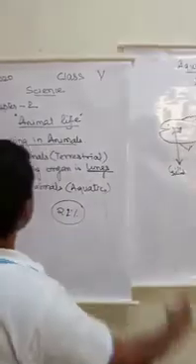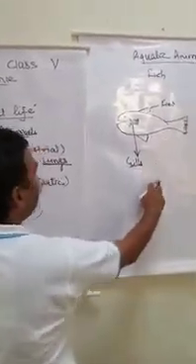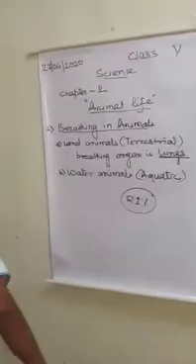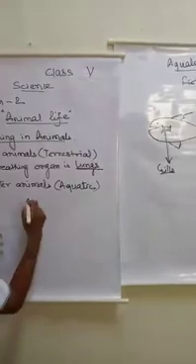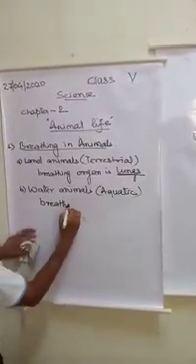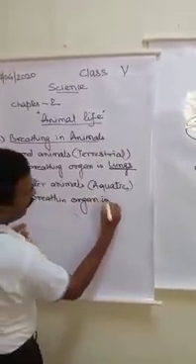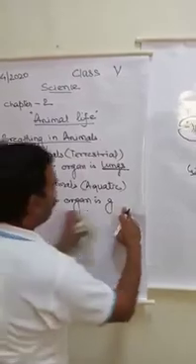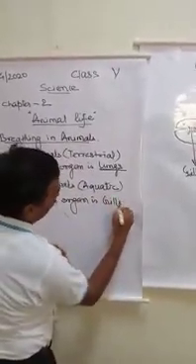So breathing in animals which are found inside the water is because of the breathing organ called gills.